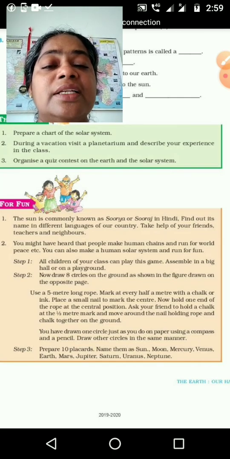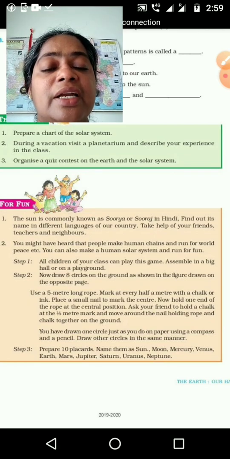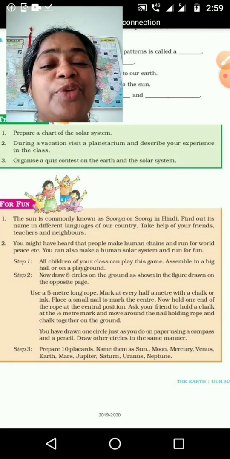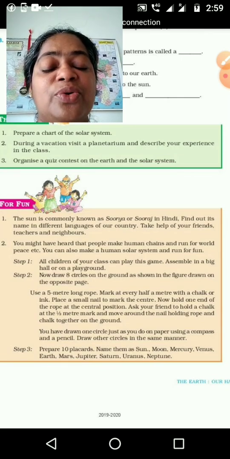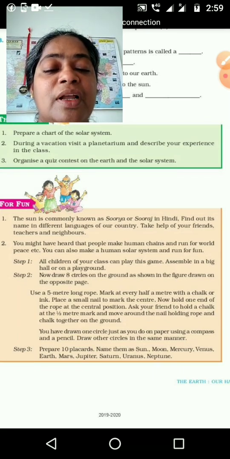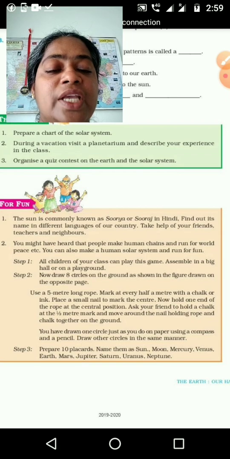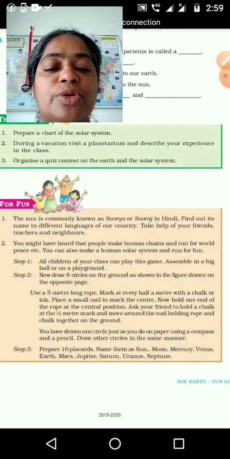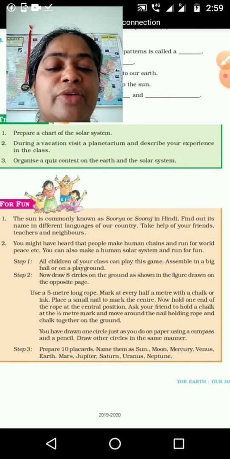You can write it in English, and write the pronunciation in brackets in English, because you can copy the same language as it is, in the way you are drawing it. Then the second one: you might have heard that people make human chains and run for world peace, etc. You can also make a human solar system and run for fun.